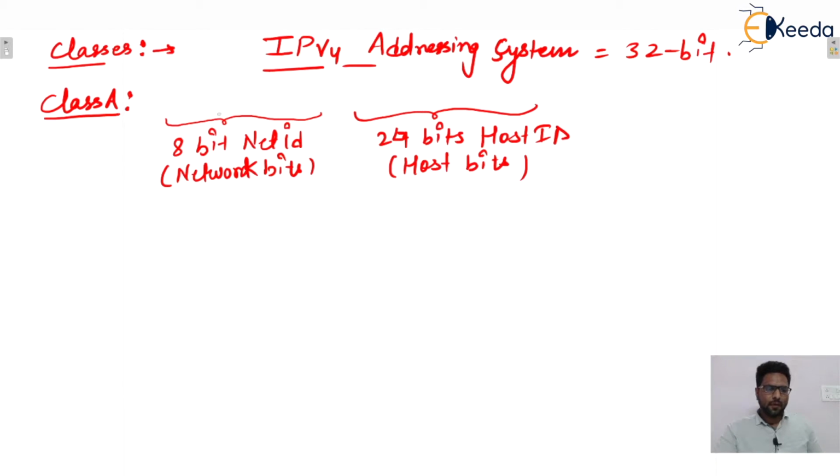Okay. Now, yes, we can say that in any IP address, if the leftmost bit in the leftmost octet is a 0, then that IP address belongs to class A. I hope this one is clear to everyone, isn't it? Now, here also we can say that 24 bits are for host bits, isn't it?